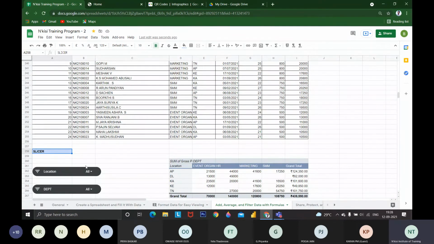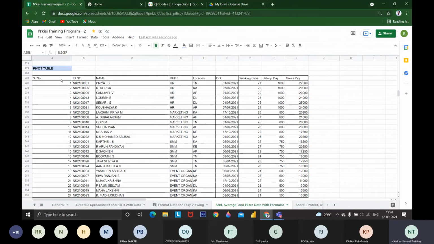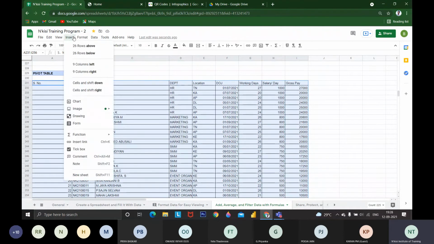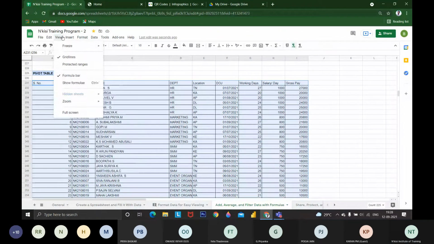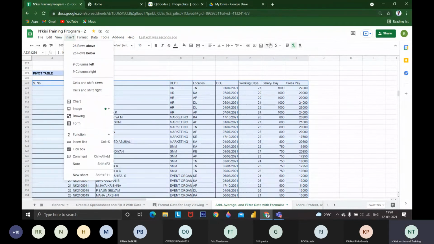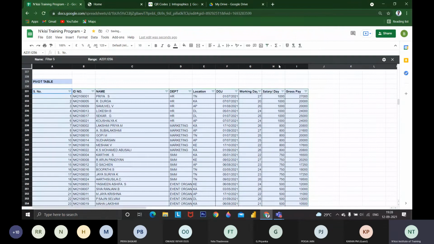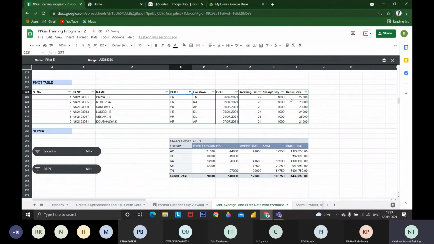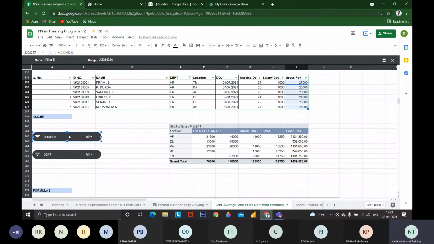Slicers are similar to pivot table where we are applying filters, right? We will be applying filters manually. If I want to see HR data manually, I will be applying filter, insert. I just apply filter here. I create a new filter. It will be giving filters for removing all these things. For filtering HR, it takes some time, right? If I want to know gross pay of HR, it is giving sum of 1,40,000. For that case, I can filter using slicer.